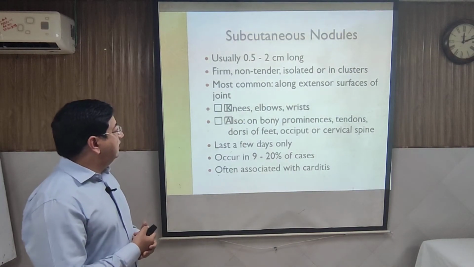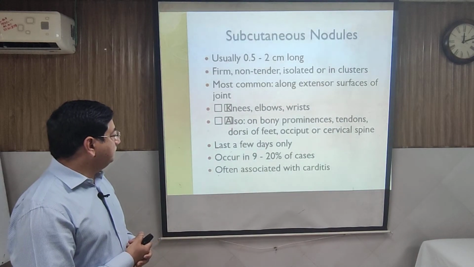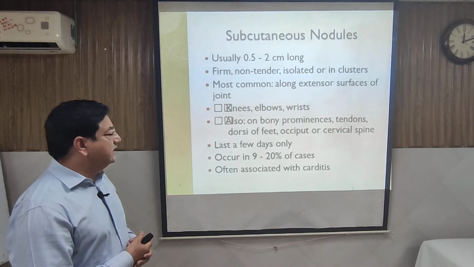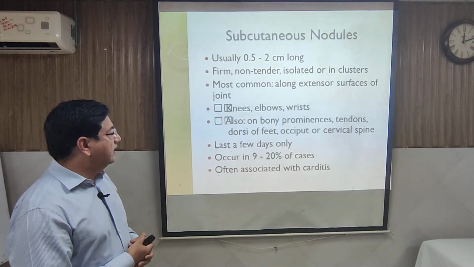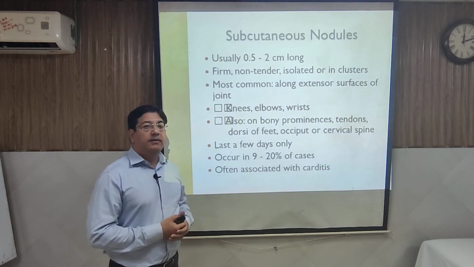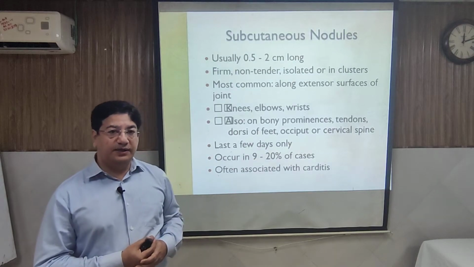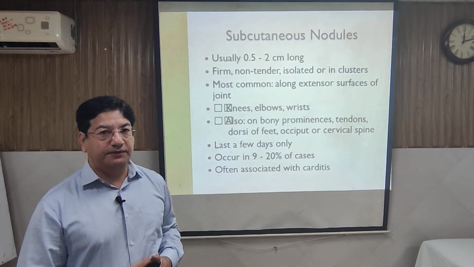They are on the knees, elbows and wrists, and along the spine, and these last only a few days. So that's why this is a rare sign, and occurs only in around 10 to 20% of the cases. But if it is with carditis, they are very supportive evidence of rheumatic fever.